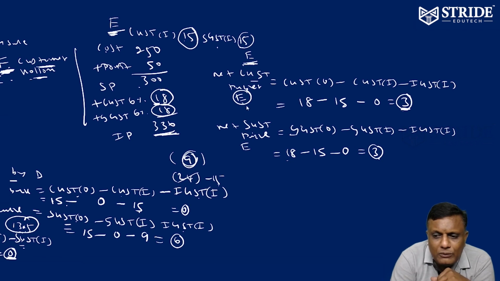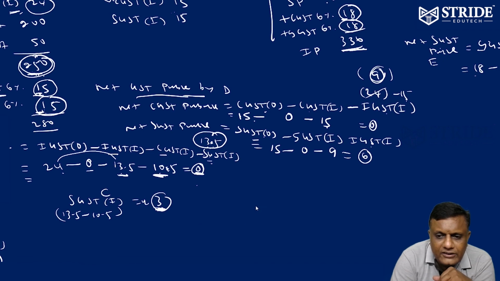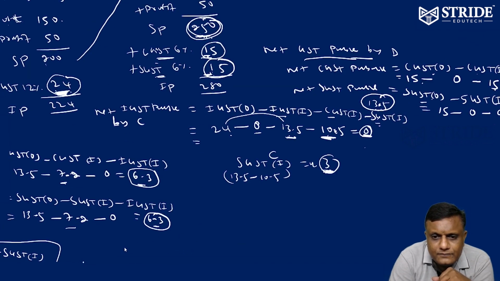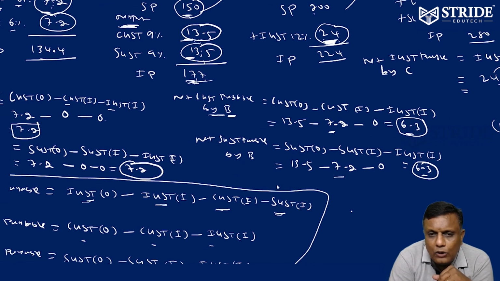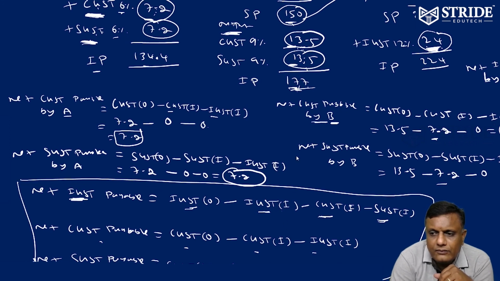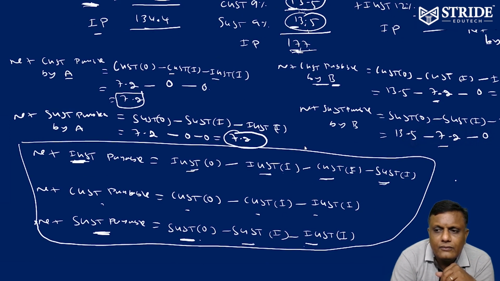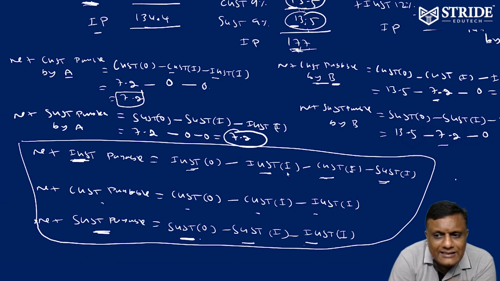So how much is collected by the government finally? What is the money that will go to the government treasury? From A, how much will the government collect? So here, the first category, you can take a note of it. Here 7.2 will go to the government as CGST, and 7.2 as SGST. CGST 7.2, SGST 7.2 to the government.